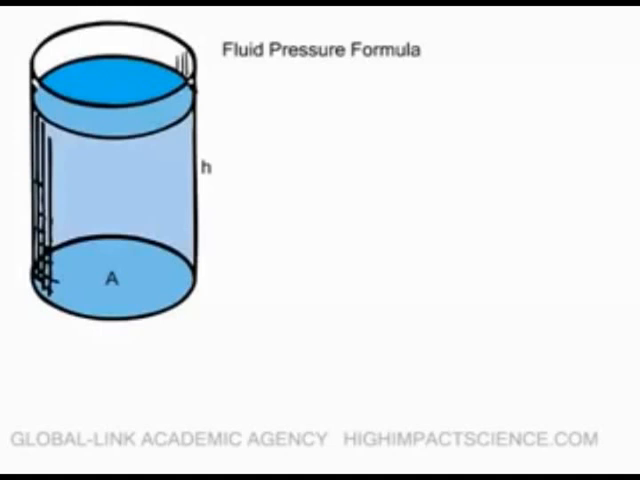So how do we calculate pressure in liquids? Now carefully consider a liquid in a container on your screen. If A is the cross-section area of the column, H the height of the column, and rho the density of the liquid, then the volume of the liquid is equal to cross-section area times height, that is A times H.